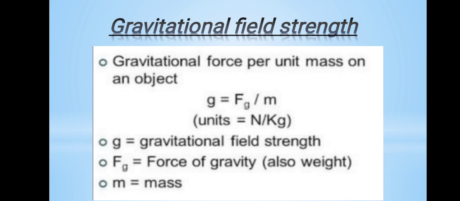Our next terminology is gravitational field strength. It is the ratio of force per unit mass on an object. Just you have seen by the relationship, that is g is equals to Fg by m. Here Fg is the force of gravity and small m is the mass of the object.